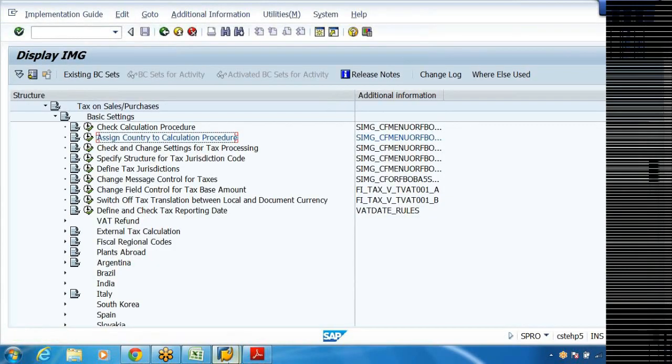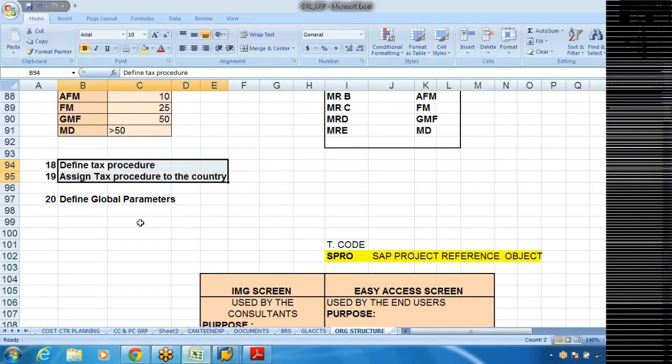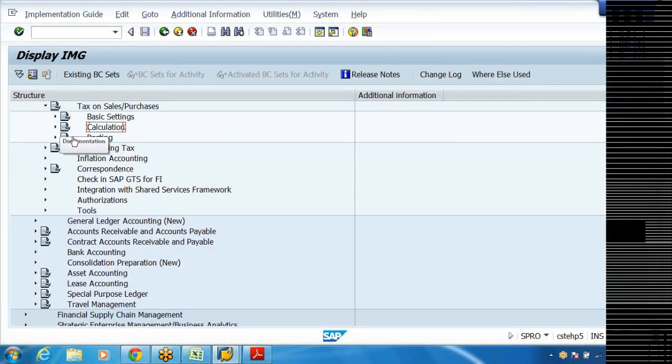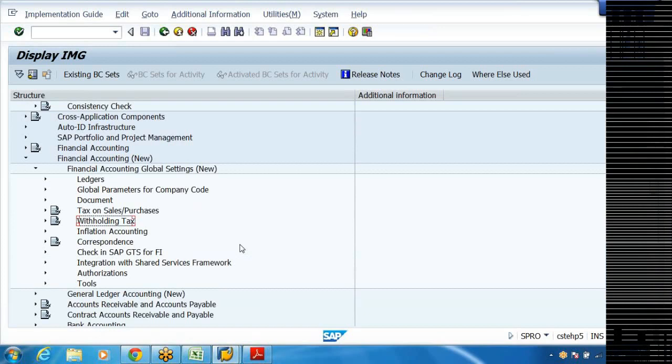Then coming to the last and final step, that is define global parameters. So what is meant by define global parameters? Let us see here. Define global parameters.